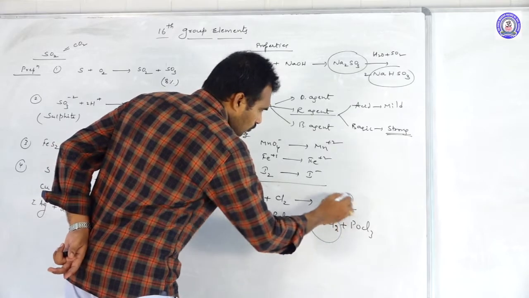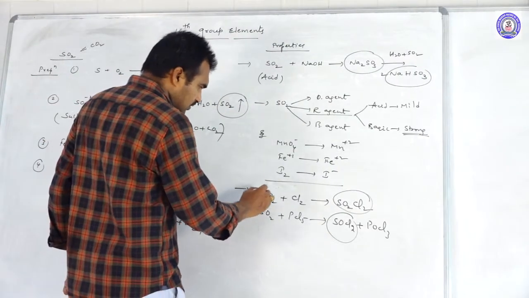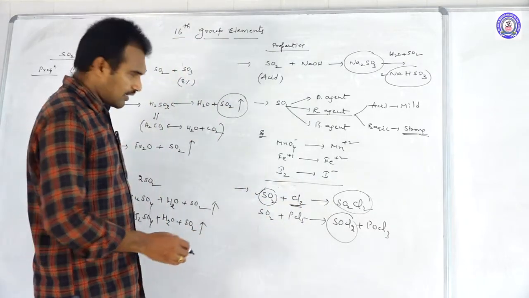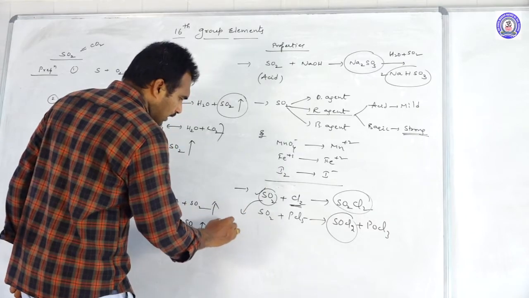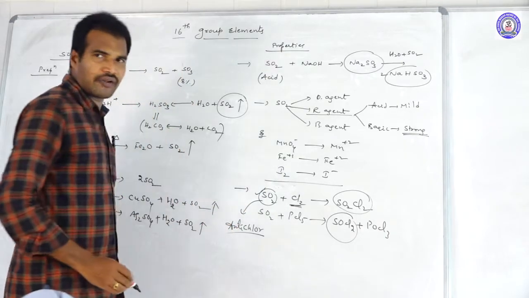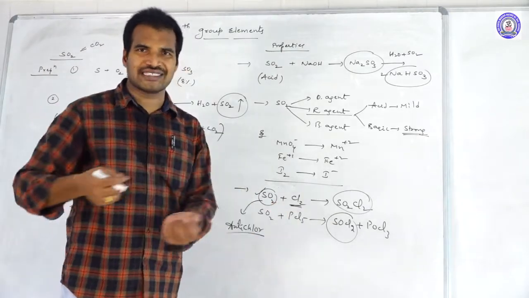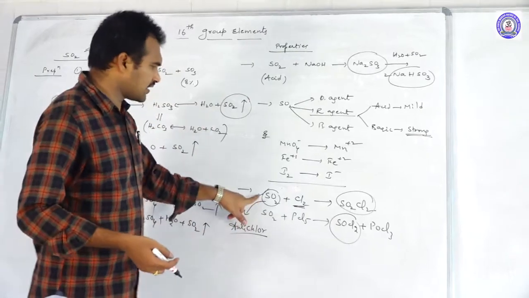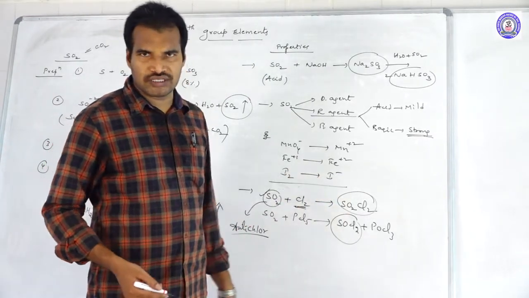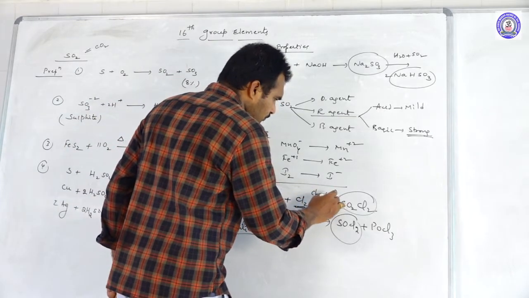One point: in this case, SO2 is used to remove chlorine, which is why we can use it as an anti-chlor. What is the meaning of anti-chlor? For example, if you want to remove excess chlorine, you just pass SO2. This SO2 will react with the chlorine and form SO2Cl2, and usually it takes place in the presence of charcoal.